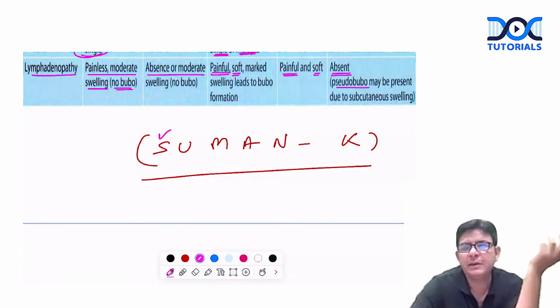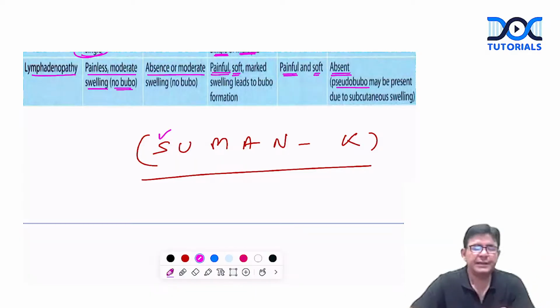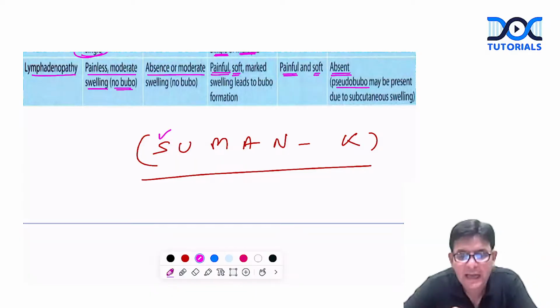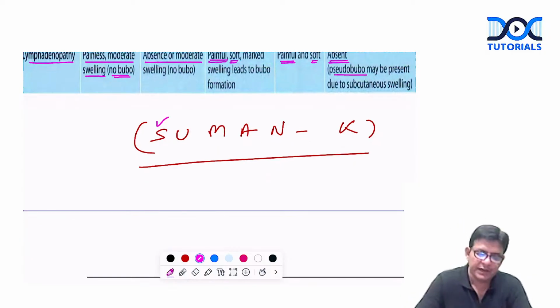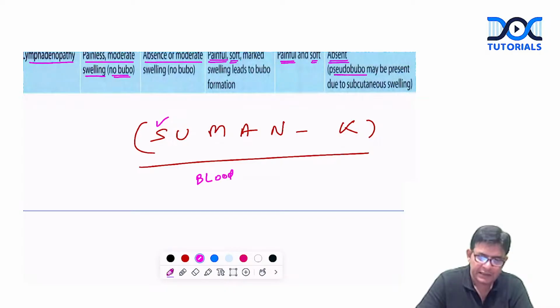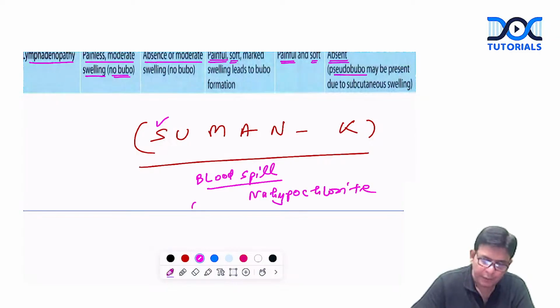Another question which can come up is regarding a spill. If some spill happens in your hospital, what will you do? Whenever a blood spill happens, you should at least be able to say that you are using sodium hypochlorite, 0.5 to 1%.